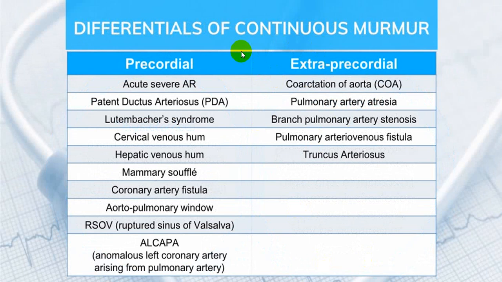So if you get a continuous sound on a precordial region, what are those conditions? If you get it on an extra-precordial region, what are those conditions? I'm not going into detail. I'll mention only one condition. For a continuous sound over the precordial region, the best classical example is patent ductus arteriosus. And in an extra-precordial region, it can be coarctation of aorta, a classical example. Remember that one condition, more than enough.